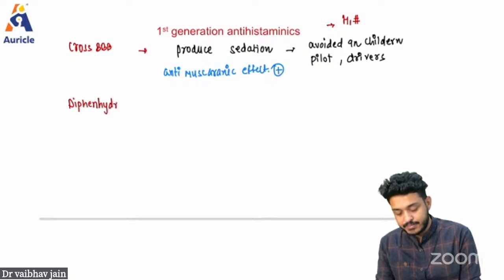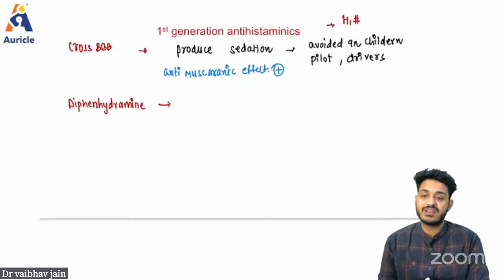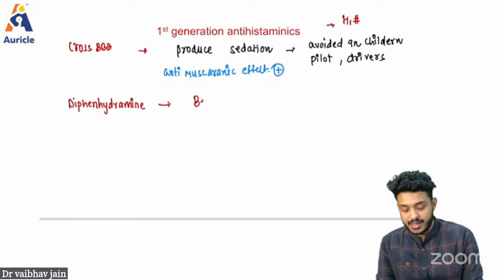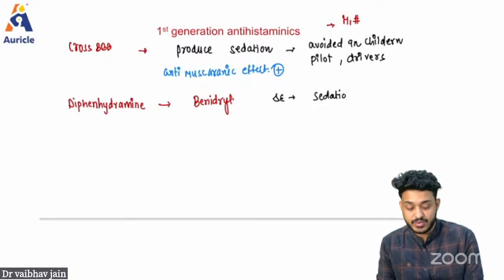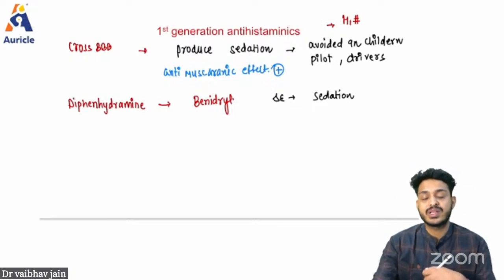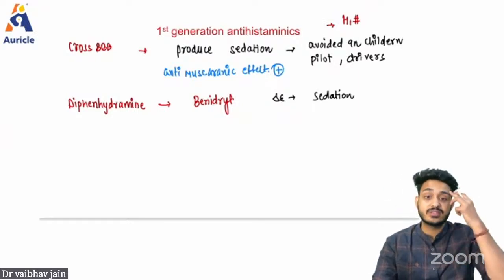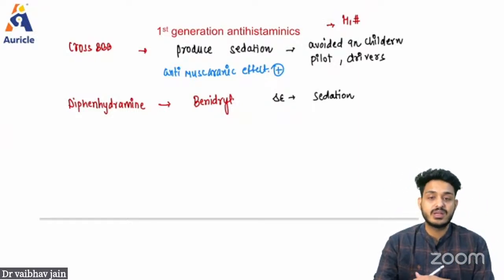Diphenhydramine, or you can also remember Benadryl. Benadryl is the cough syrup that we are using. And what is the side effect you will be having? The patient will be feeling drowsy or sedation. Those of you who have taken Benadryl must know that after taking diphenhydramine you will be feeling sleepy. This is your first generation antihistaminic drug. Why? Because it goes to your brain, blocking that H1. H1 is responsible for wakefulness, so now you are feeling drowsy.